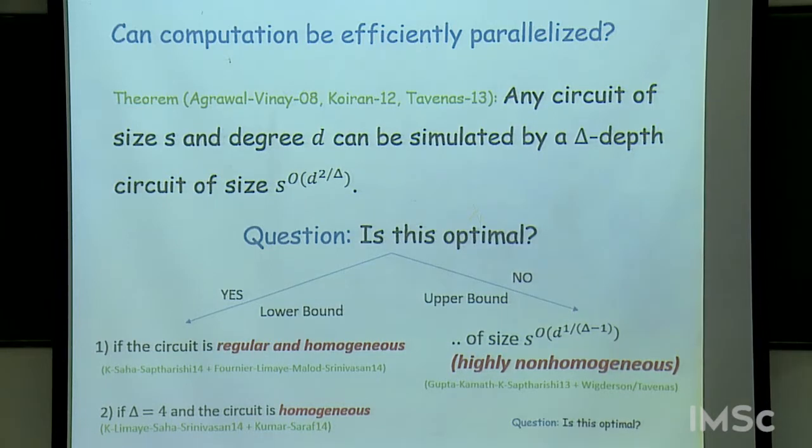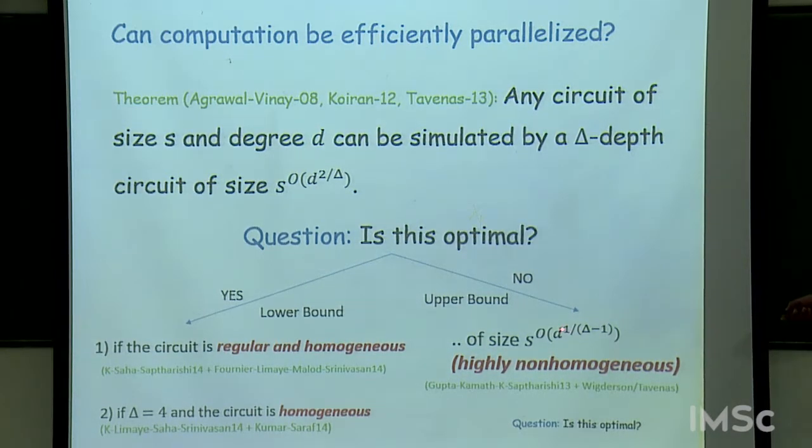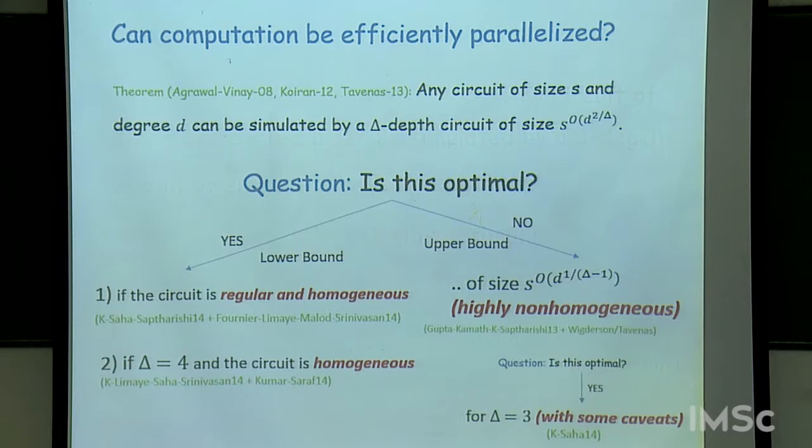Now, I suspect that this is the right answer, that this should be the optimal answer here, but we don't know. What we know is that this is optimal for delta equal to 3, but even there we know it only with some caveats. But, yeah.